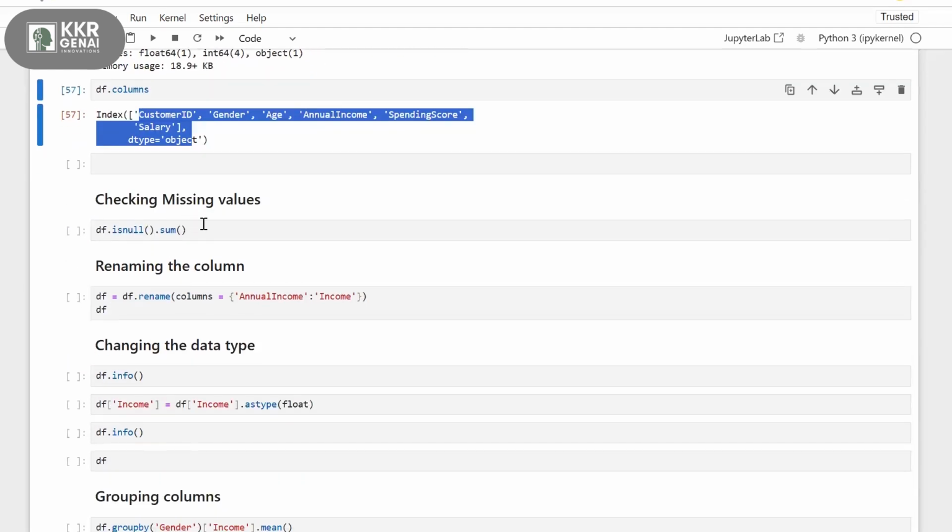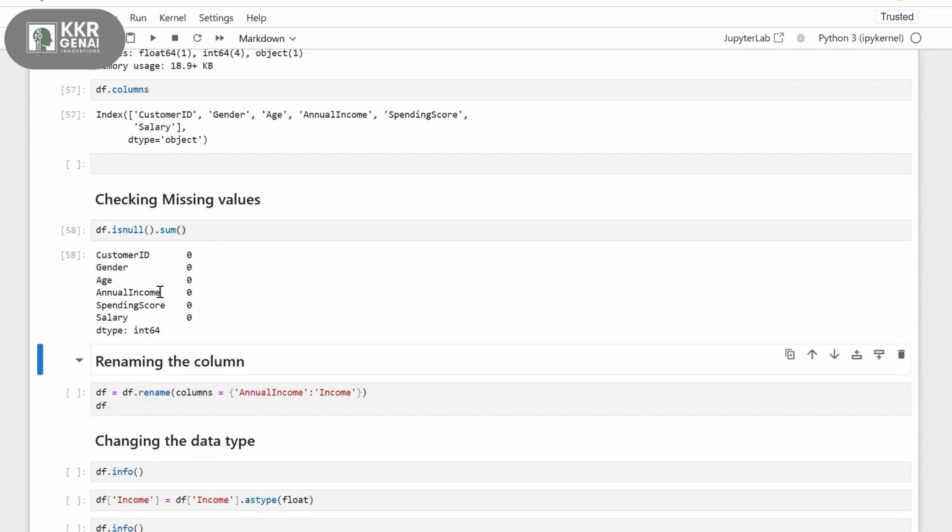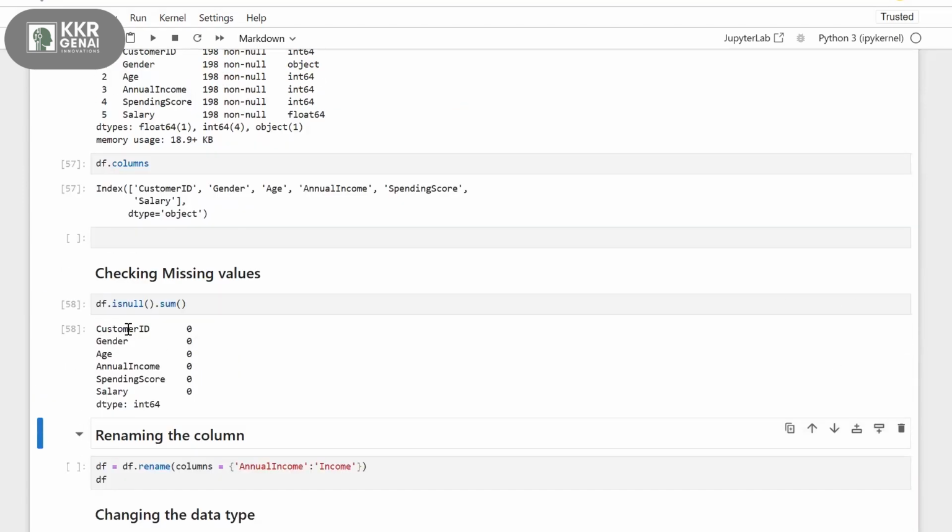Now we have something called missing values. If you want to check how many missing values are in your data frame, then you can use this method, isnull dot sum. So for customer ID, gender, age, for all the columns, missing values are 0.